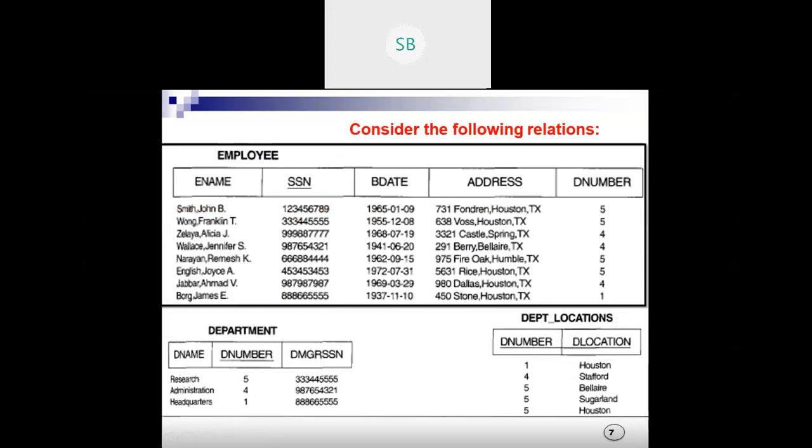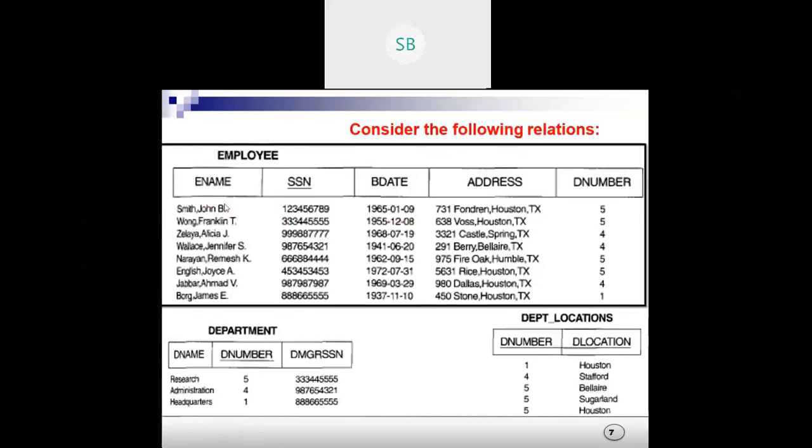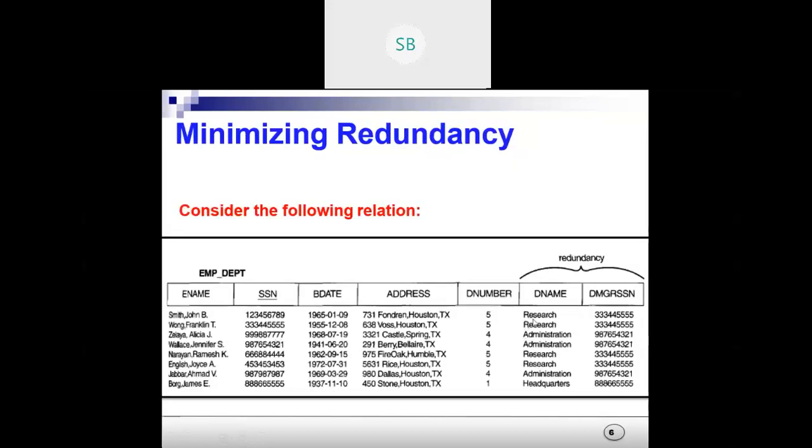Any confusion till this part? We have broken this employee department into two tables, the employee table and the department table. Because this is written two times, the same thing is repeated. This research manager SSN number is the same. Why write it so many times?